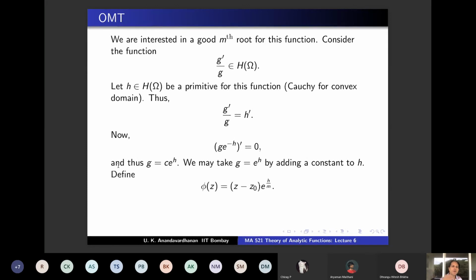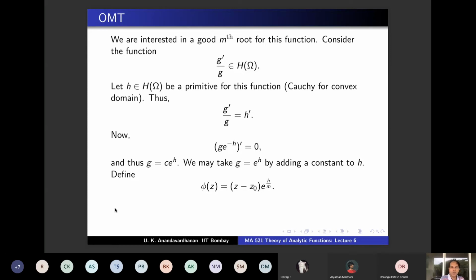Now you have got it. You wanted to take an mth root of g. But if g is of the form e power h, you can take a nice mth root, just take e power h by m. So phi(z) you take to be z minus z naught times e power h by m, so that phi(z) power m is z minus z naught power m times e power h, but e power h is g. That's what we wanted. So this argument shows that you have got an mth root, and this mth root is very nice. It has all the nice properties.